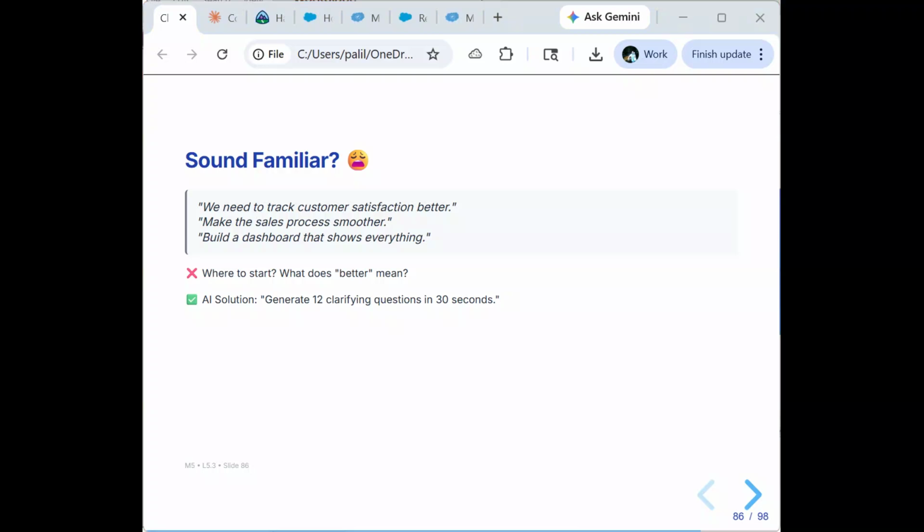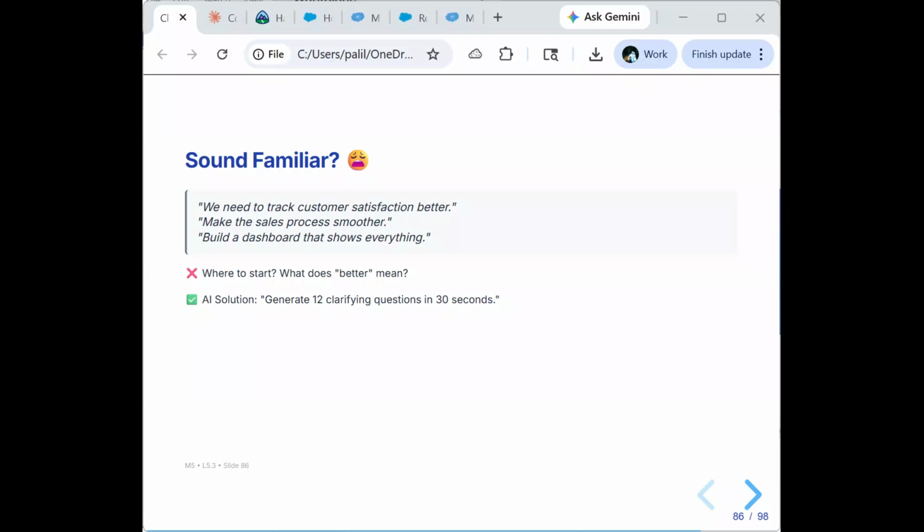The admin nightmare is, where do you even start? What does better mean? Who is affected? What's the actual goal? All that information is missing. Because of this, going forward without clarity costs you. The wrong solution leads to rework, stakeholders get frustrated, and you as an admin lose trust.